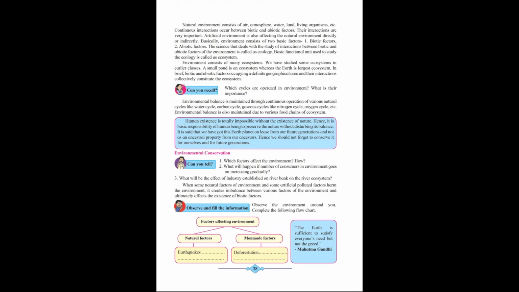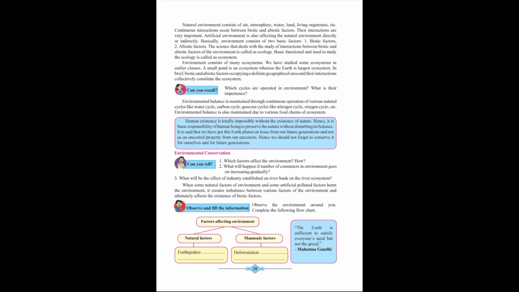So what will happen? It will cause water pollution. So the answer is wastewater disposed causes water pollution, disturbing the aquatic food chain. I repeat, wastewater disposed causes water pollution, disturbing the aquatic food chain.